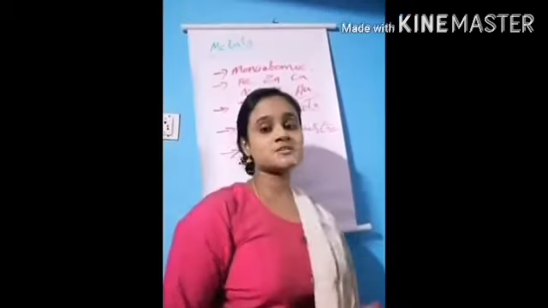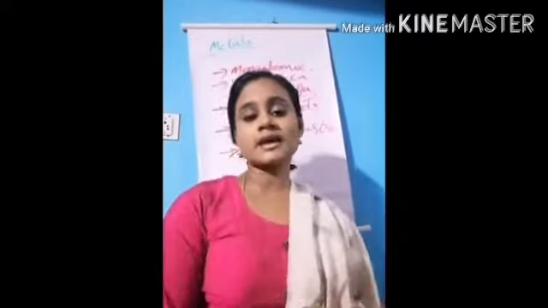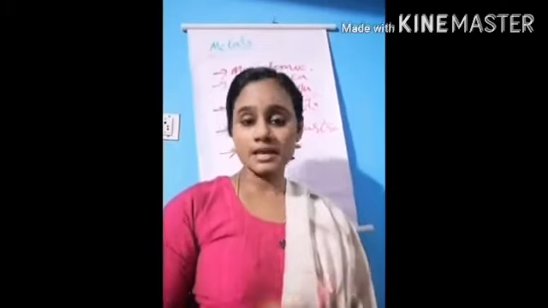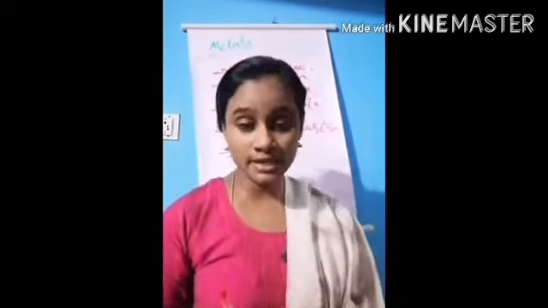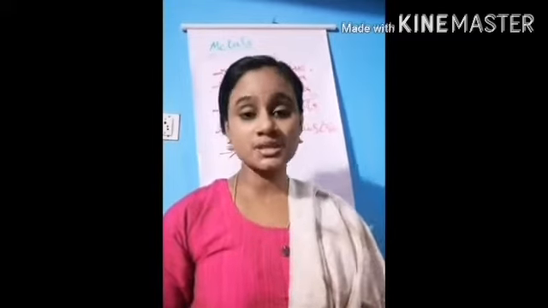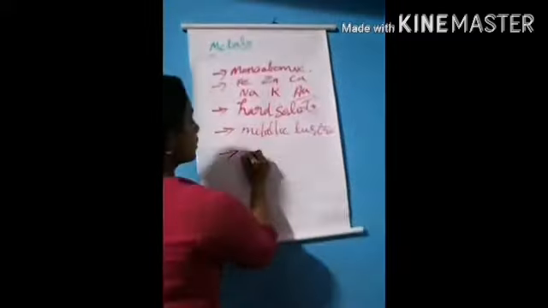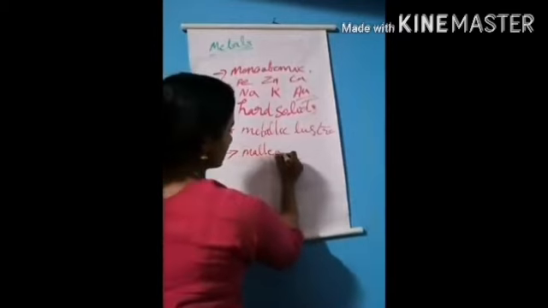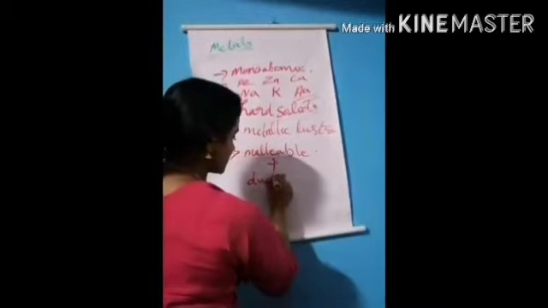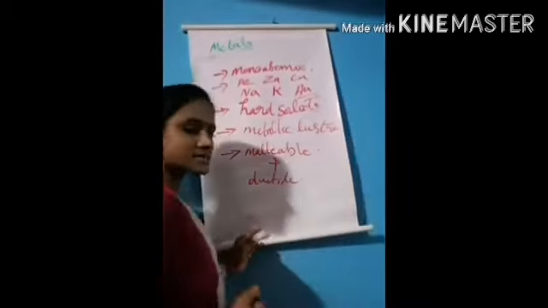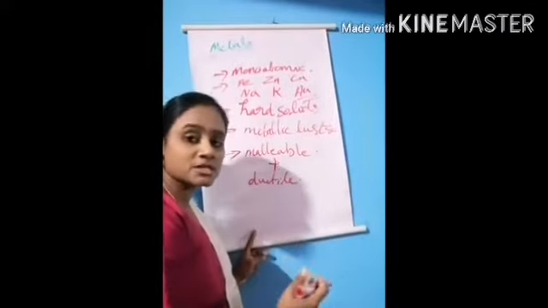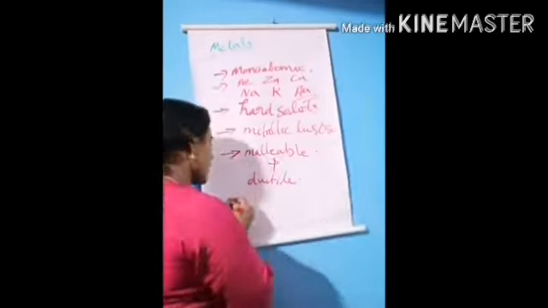Next point is malleable and ductile. They can be beaten into thin sheets, and that property we call malleable. They also have ductile property, that is, they can be drawn into wires.